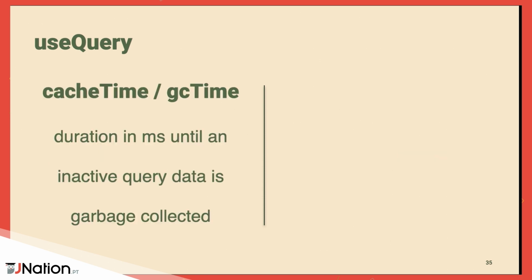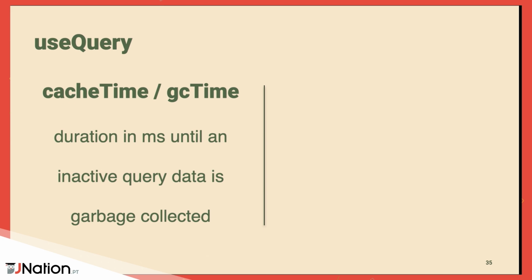Starting with the cache time, aka GC time since V5 of TanStack Query. This is the duration in milliseconds until your query that is inactive, the data that belongs to that query, is garbage collected. This is not the traditional definition, because most of the time when people heard cache time, they would say, oh, this is the amount of time that my query data is going to be cached.